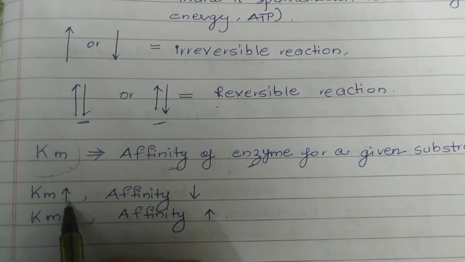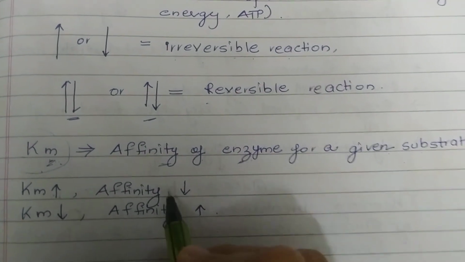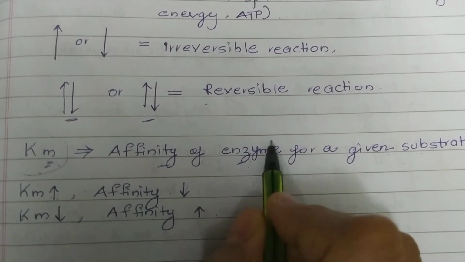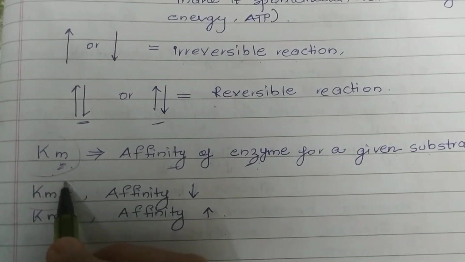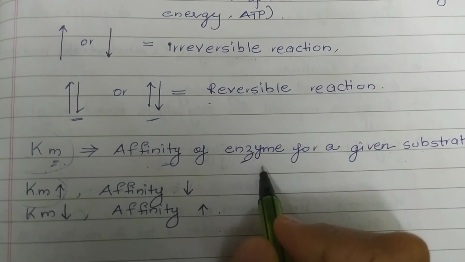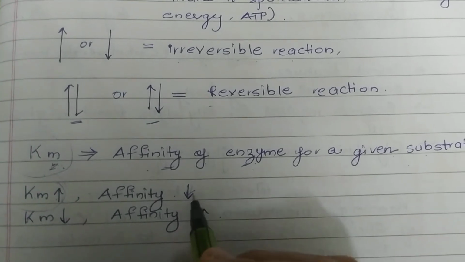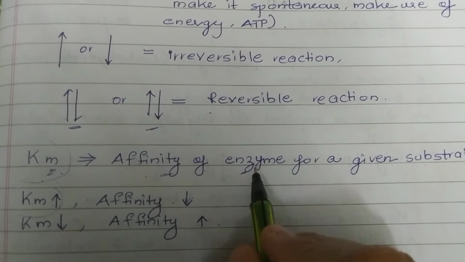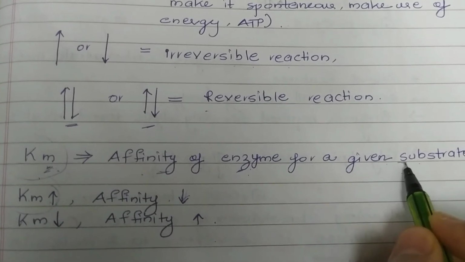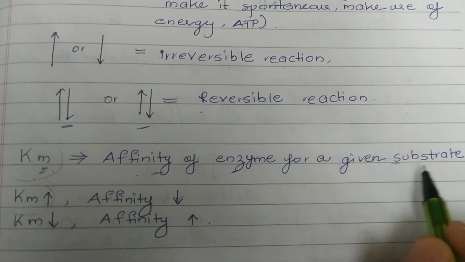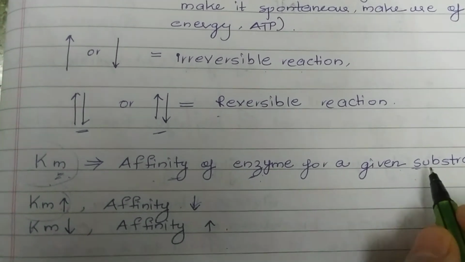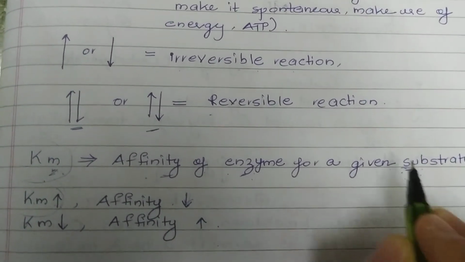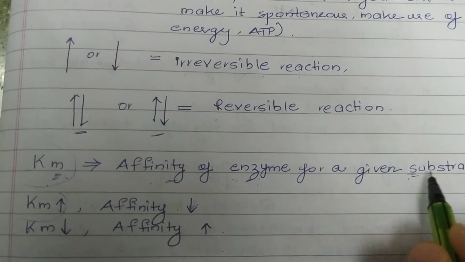So if the Km value is very high, that means the affinity is very low. Km value is basically inversely proportional to the affinity of an enzyme. If Km value is high, the affinity of an enzyme for a given substrate is very low. That means a particular enzyme will bind to a given substrate only when the concentration of substrate is very high. Only then will the enzyme detect the substrate.